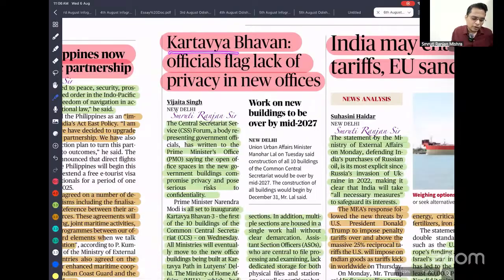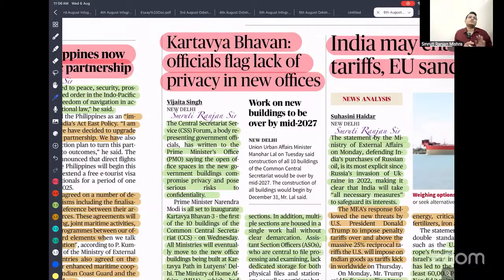So Kartavya Bhavan official flags lack of privacy in the office. Recently, the government has been constructing a new central secretariat building, called Kartavya Bhavan. In that there is a hall where everyone will sit. Government functions with privacy, so if everyone is sitting there, there is a high chance of breach of privacy.